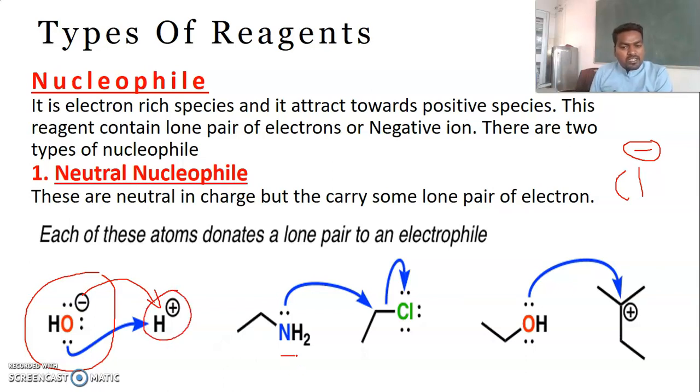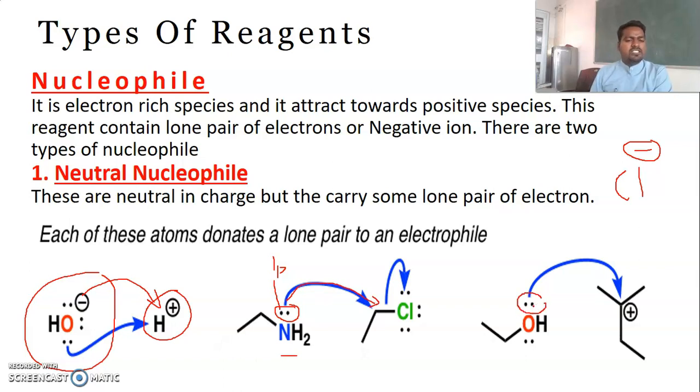And here there is no negative charge, but this NH2 group, this amine group, contains a lone pair of electrons, and these lone pair electrons are highly active, highly labile. That's why they are moving towards the positive side.